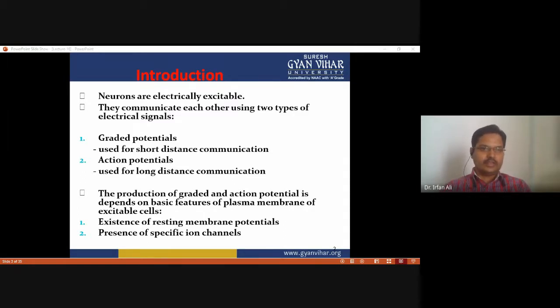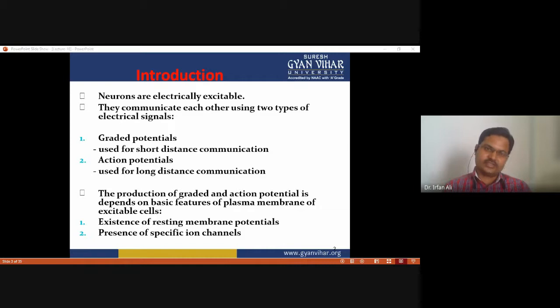So neurons communicate with each other using two types of electrical signals. These two types include graded potential, and the graded potential is particularly used for short distance communication. When we talk about communication over a short distance, the graded potential is sufficient to conduct a nerve impulse.